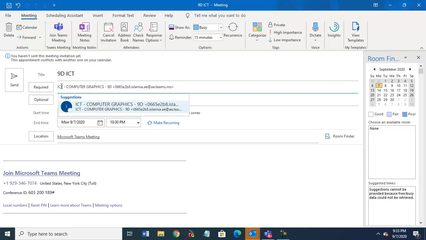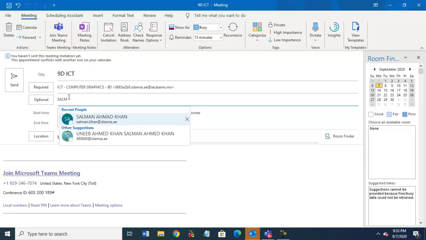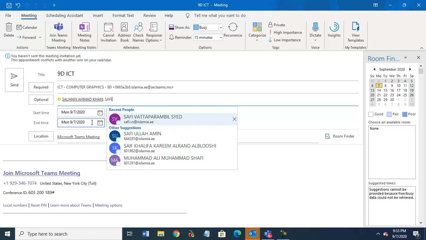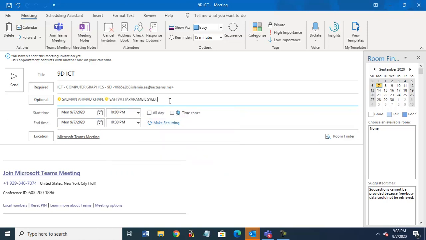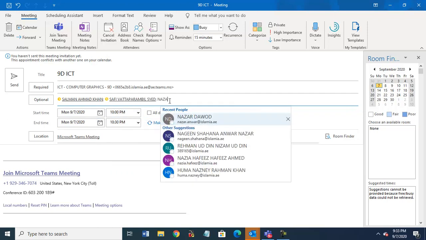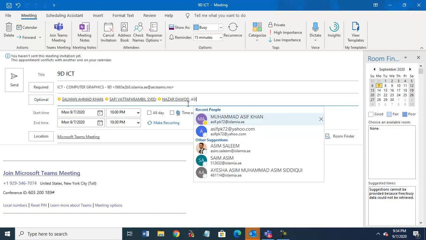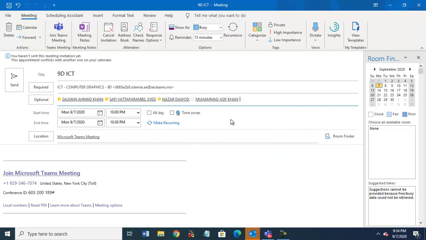In the required field, don't click on Required, just click in front of the Required field and paste here. Then add Salman Khan, vice principal, Miss Safi, this one, and Sir Nazar. You can add more, managing director Sir Asif Khan. Add all the top management as invitations here.